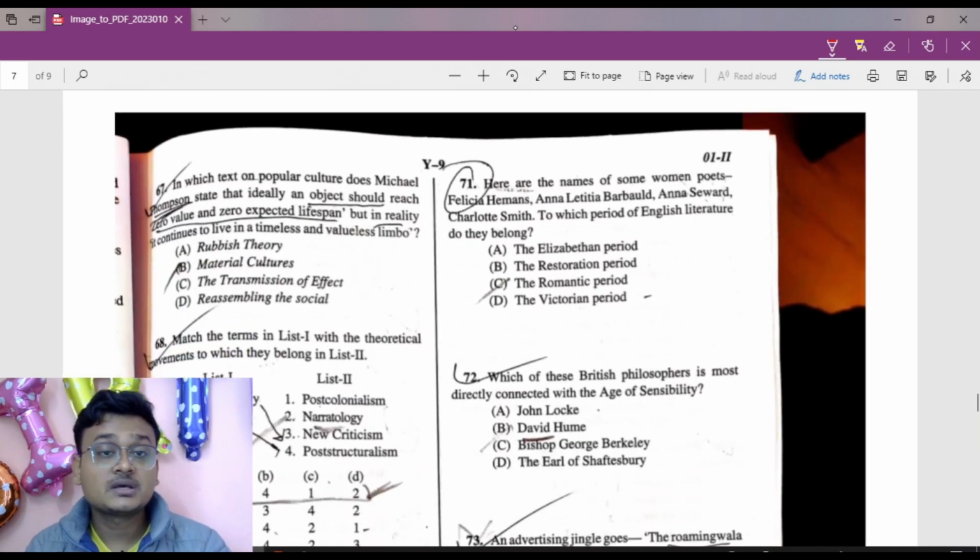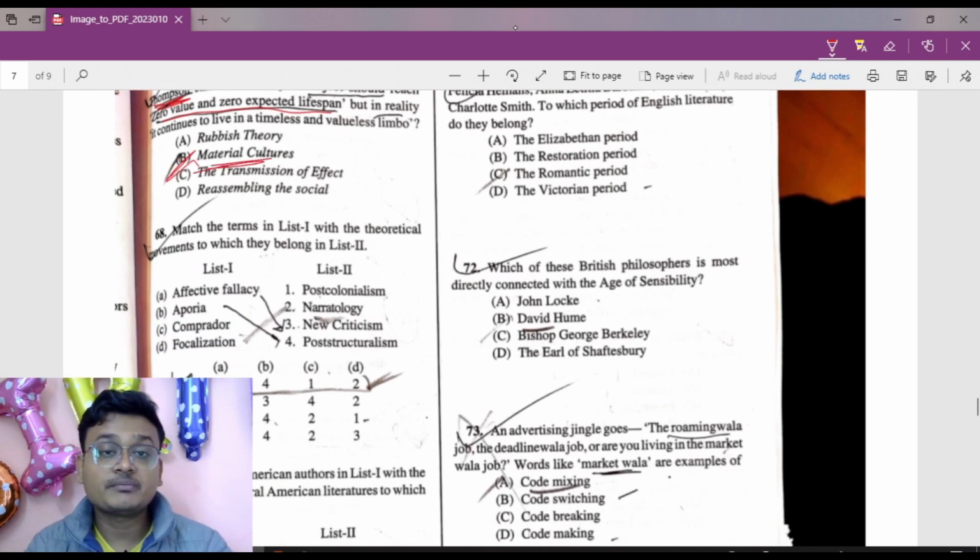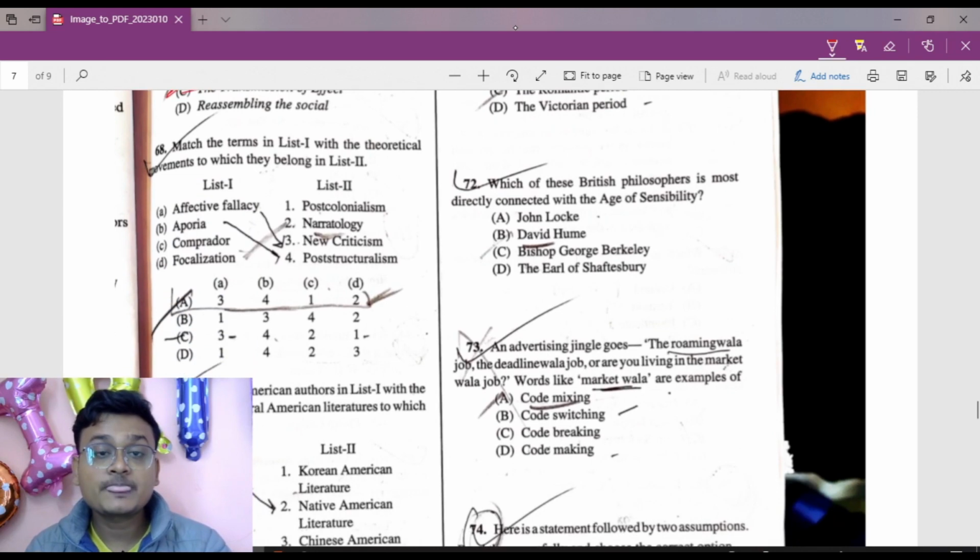Right, Sophocles. So in which text on popular culture does Michael Thompson say that zero value and zero expected lifespan, that is the material cultures. Okay, now affective fallacy, I'll have to match. Affective fallacy, new criticism, that is Cleanth Brooks. Okay, now aporia, post structuralism, that's Derrida. And then comparator, that is post colonialism, and focalization, that is narratology by Gerard Genette. Okay, so here A is the right answer.